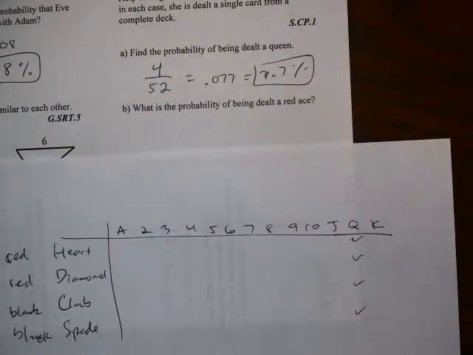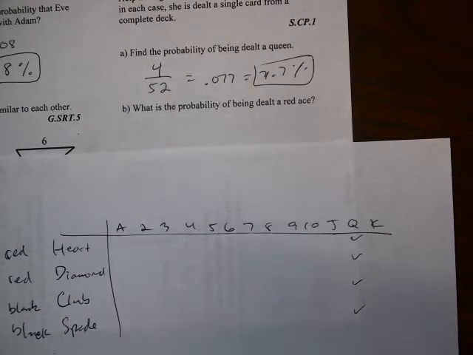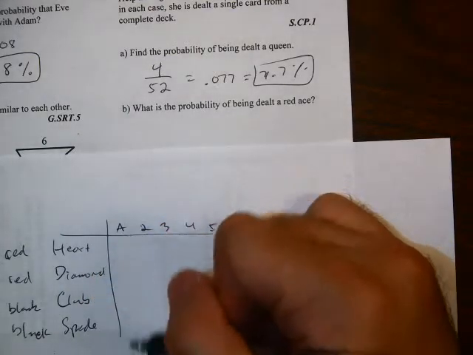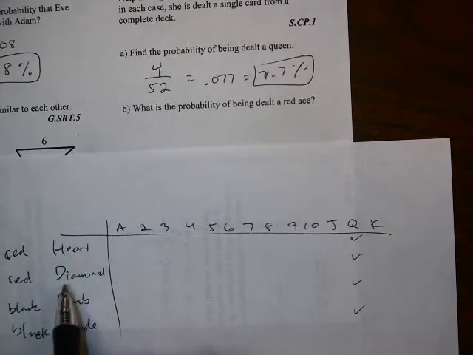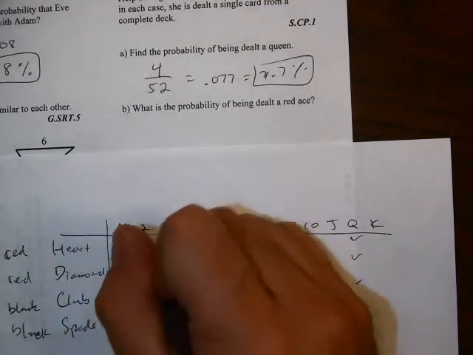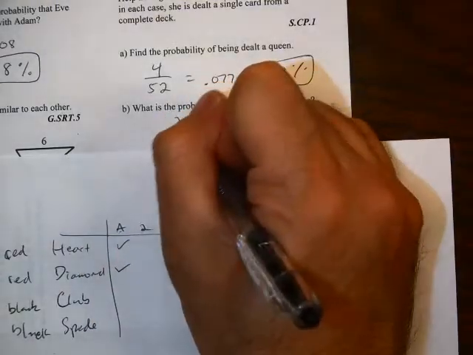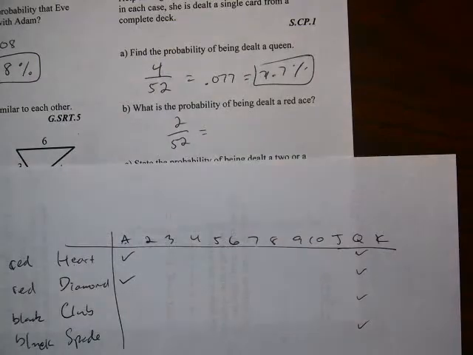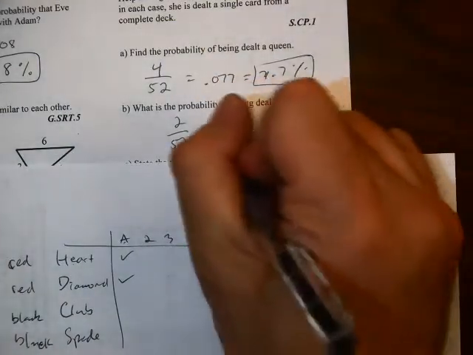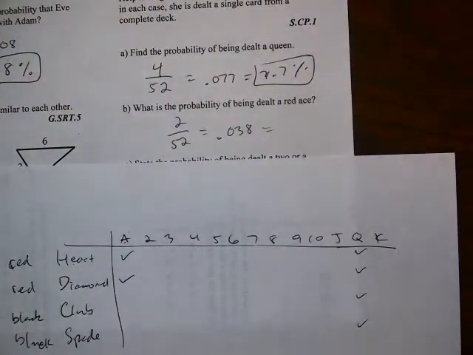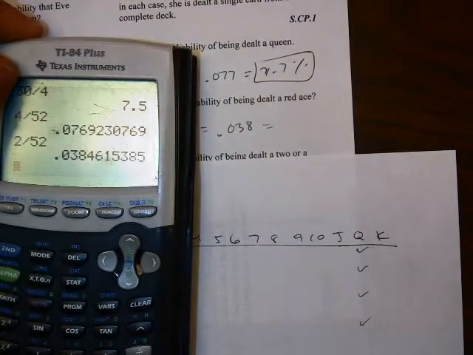Part B, what is the probability of being dealt a red ace? Of the aces in the deck, there are 4 aces total, but remember the hearts and the diamonds are the only ones that are red. So there's an ace of hearts, an ace of diamonds. There's 2 out of 52 cards that are red aces. 2 divided by 52 gives us 0.038.